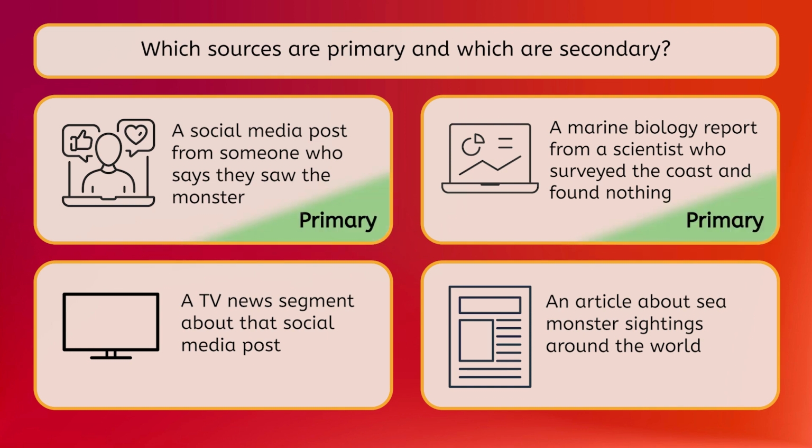The social media post and marine biologist's report are primary sources. They were created by people based on what they personally experienced. The TV news segment and news article are secondary sources. They were made based on information from other sources, not personal experience. Both primary and secondary sources can provide valuable information, but not all sources are equal.